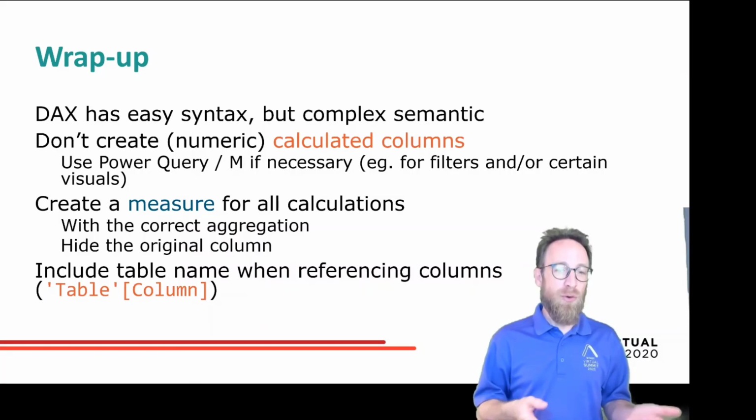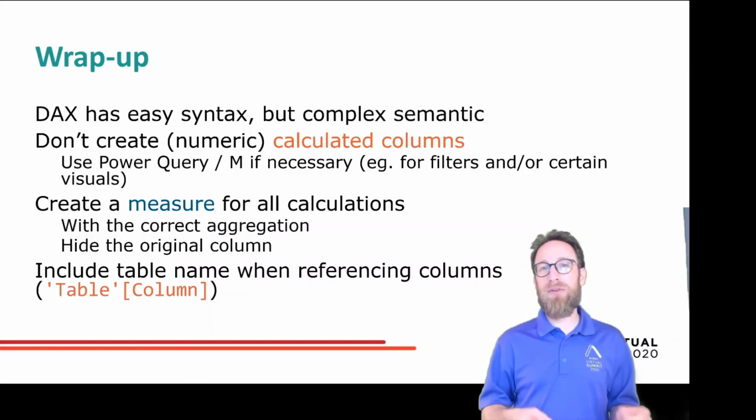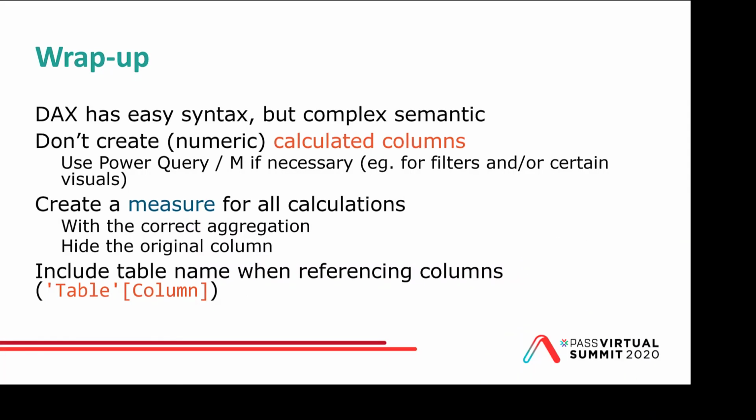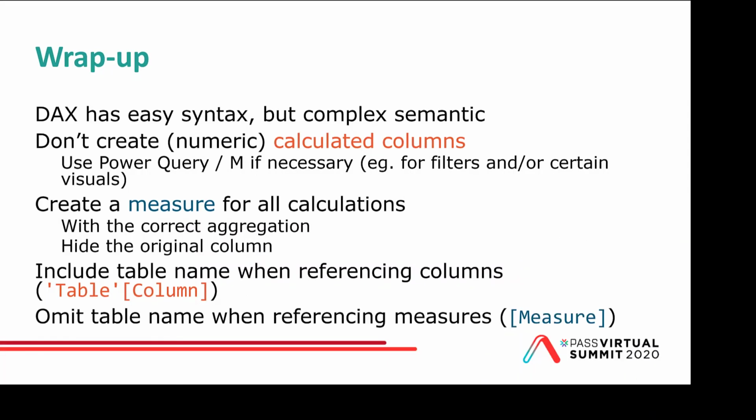You should always include the table name when referencing columns. The reason is we want to know that we are facing a column, and you should always omit the name of the table when referring to a measure. One reason is because we want to see this is a measure. We want to really know that this is a measure because row context transition happens automatically with measures, and sometimes we want to move around the measures, move them onto a different table, and this is only possible if you didn't refer to the measure with the table name.